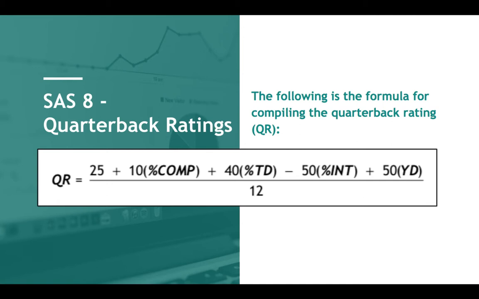So the quarterback rating is, in the numerator, 25 plus 10 times the percentage of completions, plus 40 times the percentage of touchdowns, minus 50 times the percentage of interceptions, plus 50 times the average yards per attempt. And that whole sum is divided by 12.